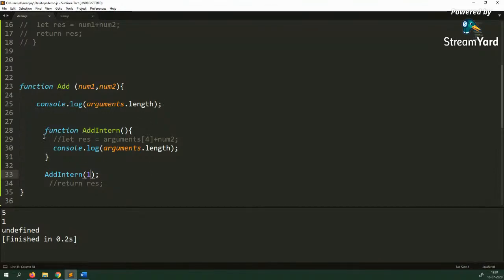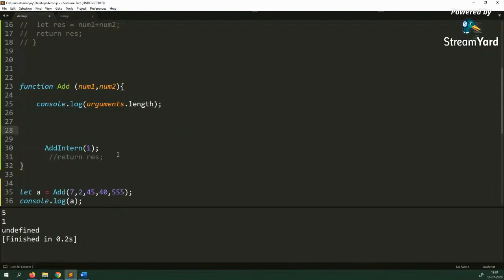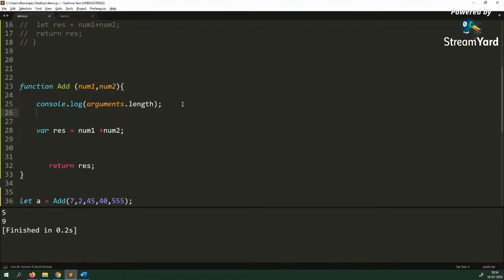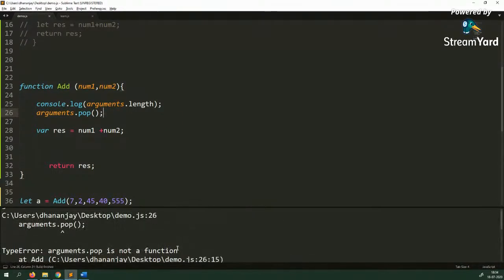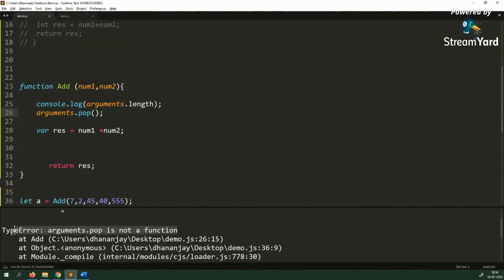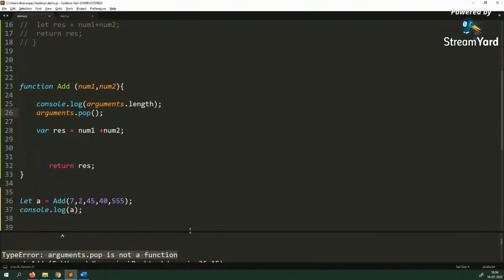And as we talked earlier, this arguments object is not an array. So what does it mean? It means that if you try to do this, let's say arguments.pop, JavaScript is going to give you an error that arguments.pop is not a function. So these are the problems with the arguments object.